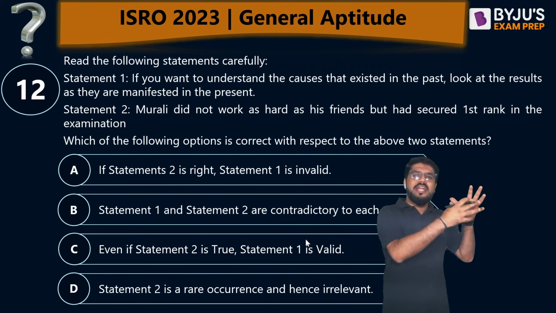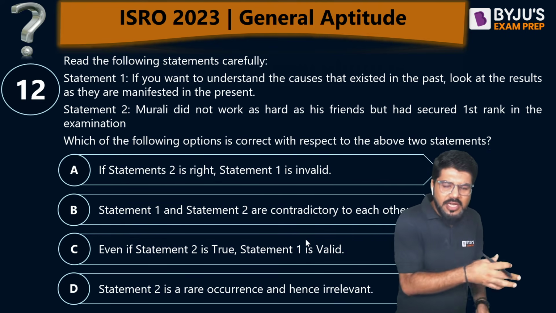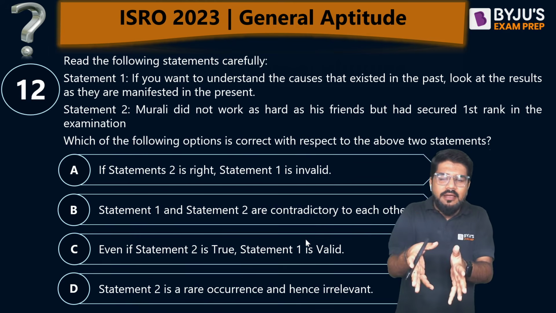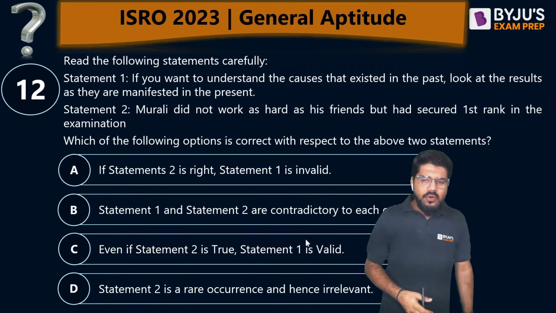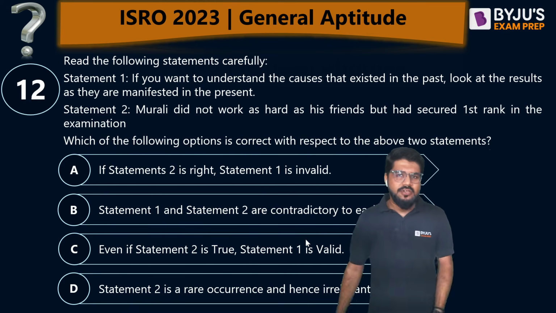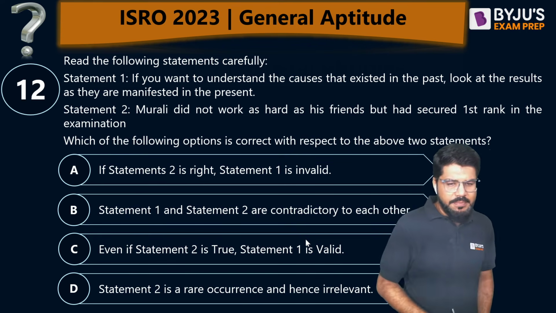So if you want to understand what were the causes that existed in the past, you have a look into the results that are present today, that are manifested today. Based on that we can make an analysis of the past, the causes of the past.